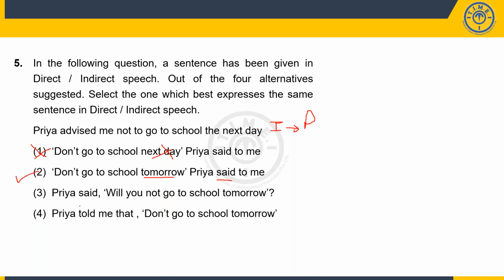So 2 seems fine. Priya said, will you not go to school tomorrow? Now this is a question. Whereas in my question, I had to make it like a piece of advice. So 3 gets eliminated. Priya told me that don't go to school tomorrow. Now this was totally fine except for the that. As we know, that doesn't come in direct speech, that comes in indirect speech. And this is a reverse conversion. So my answer is option number 2. Priya said to me, don't go to school tomorrow. This is an example of indirect speech to direct speech.